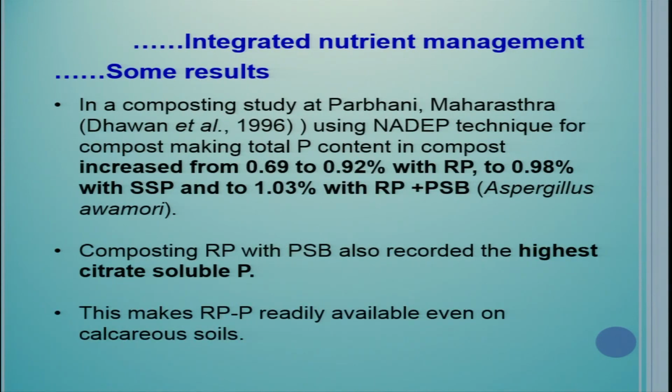In a composting study at Parbhani, Maharashtra, using NADP compost, the total P content in compost increased from 0.69 to 0.92% with rock phosphate, 0.98% with SSP and 1.03% with RP, rock phosphate, plus PSB, Aspergillus awamori. Composting rock phosphate with PSB also recorded the highest citrate soluble P. This makes rock phosphate readily available even on calcareous soils.